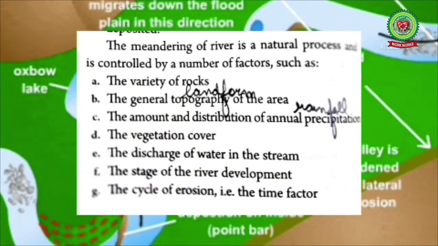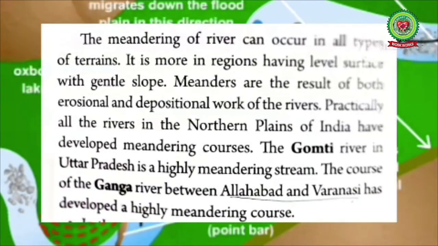We all know that meanders are mostly formed in the middle course or the mature stage of the river. The meandering of the river can occur in all types of terrains. Yes, for example, the Indus forms the largest meander in the Himalayas. It is more common in regions having a level surface with a gentle slope. Meanders are a result of both erosional and depositional work of the rivers.